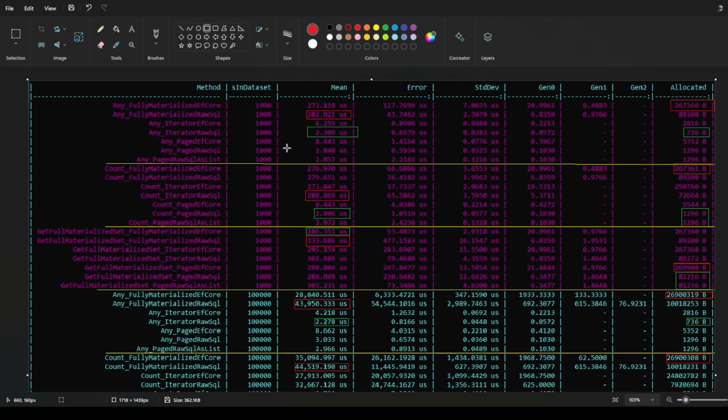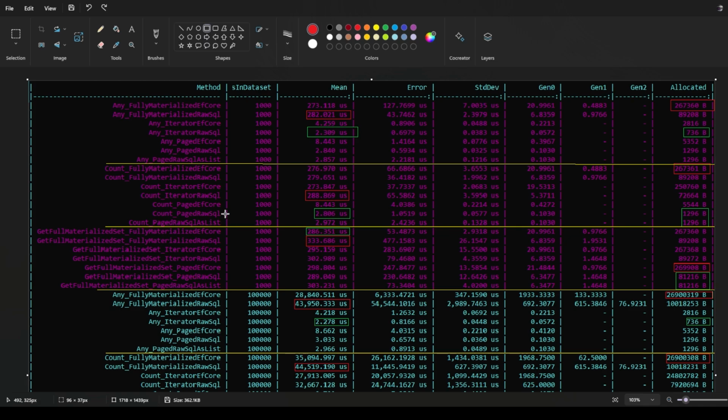And I think that that checks out. This is kind of what I would expect because calling Any with an iterator is nice and lightweight. We don't have to go materialize the entire data set. And that's why I expect the allocated memory to be quite low and the runtime to be pretty quick as well, because we don't have to get a lot of data. Interestingly though, if we look at the Entity Framework implementations, the memory footprint's a little bit bigger comparatively. So this one here is over 5 kilobytes. This one here for Entity Framework is almost 3,000 kilobytes. And then of course we saw this heavy hitter here. So comparatively, they are higher than doing the other implementations.